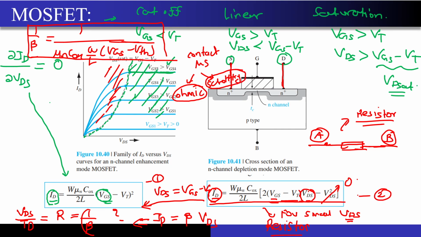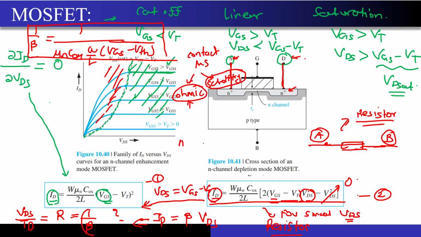I want as little drop as possible across this metal semiconductor junction, so that whatever source or drain voltage I apply at the metal, the same voltage reaches this N plus region. So what should be the nature of the contact? Ohmic or Schottky? Ohmic, very good. So we want to form an ohmic contact.